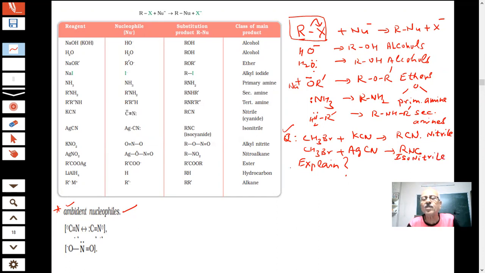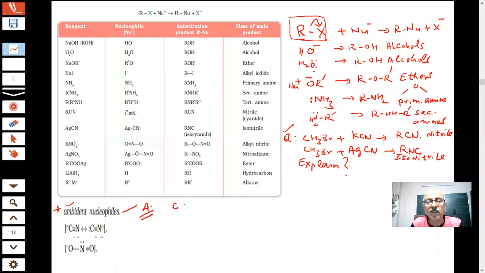So how will you explain it? Important question, which will be there in the paper. Important questions we have to discuss which have been asked. What is the answer of this question? Very important.